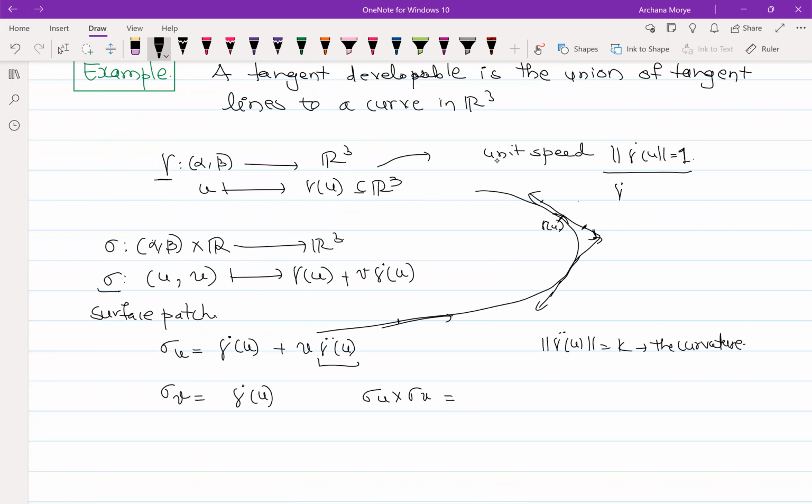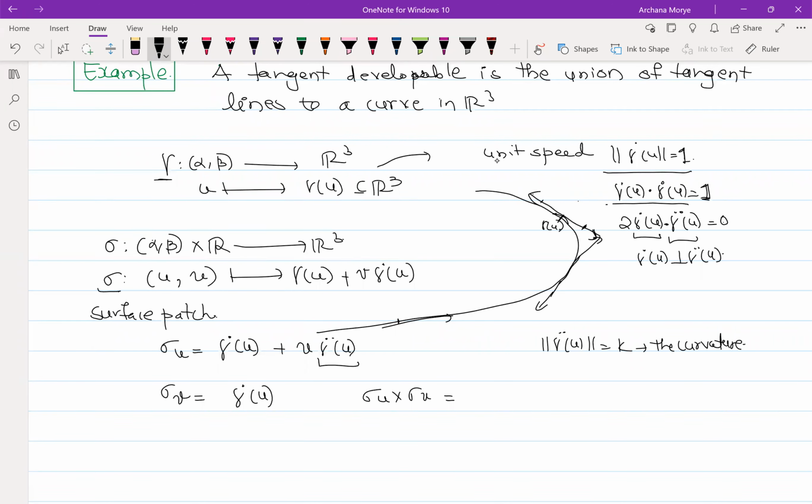The meaning of this is that the norm of gamma dot of u is equal to 1. So if you differentiate this again with respect to u, what do you get? You get 2 gamma dot dot gamma double dot equal to 0. That is correct. So that means gamma dot and gamma double dot are perpendicular to each other. Do you agree with me?